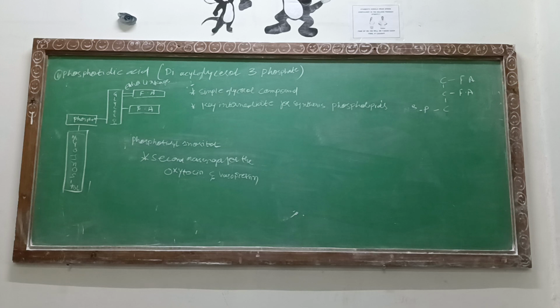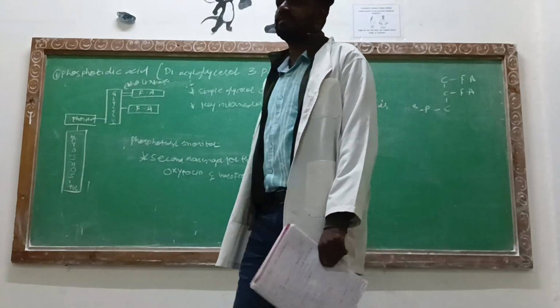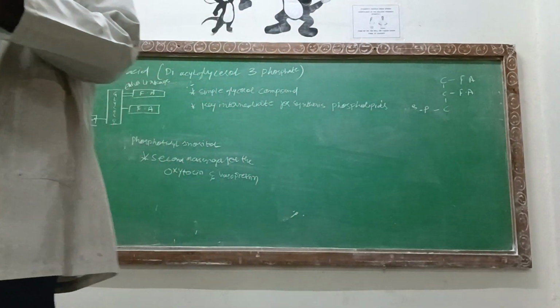Love hormone, that is oxytocin. Parallelly, while delivering the baby, parturition, it will also lead to the dilatation of the uterus. It is responsible for that. Oxytocin. So it is the secondary messenger hormone for oxytocin and vasopressin. Okay.